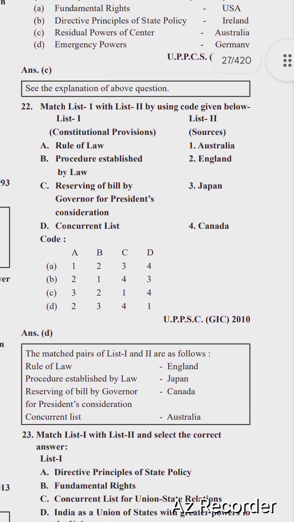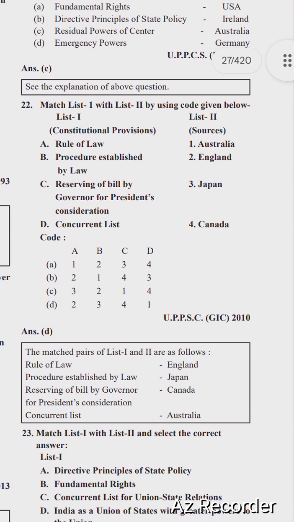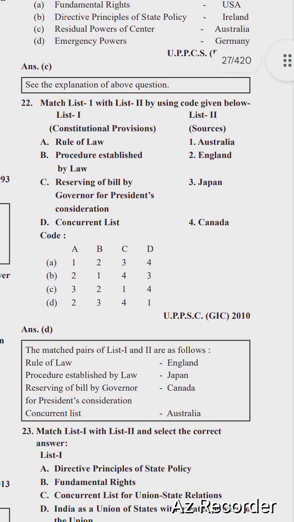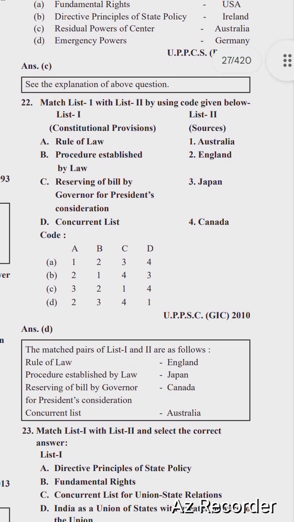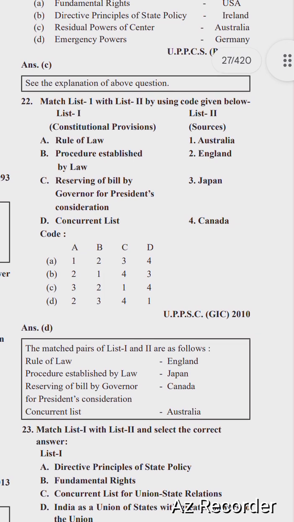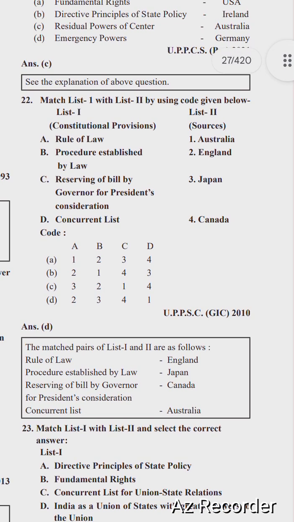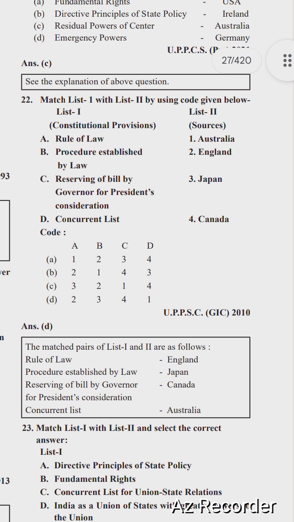Next question is: match List 1 and List 2 by using the code given below. Constitutional provision and sources: rule of law, Australia; procedure established by law, England; reservation of bill by governor for president's consideration, Japan; and concurrent list, Canada. The right option is option D.